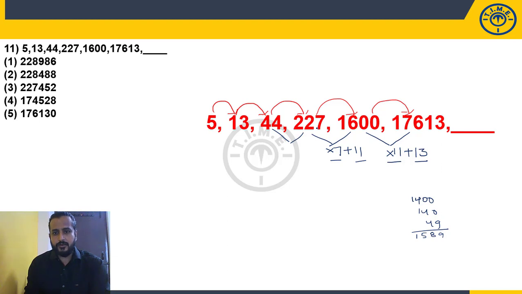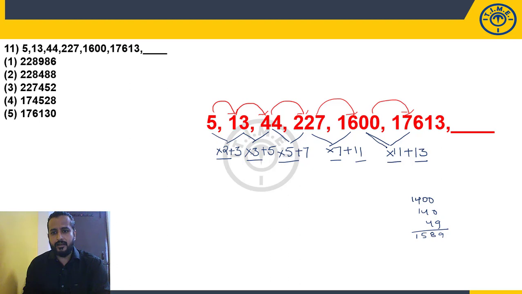Look here, 44, 227. It is easy calculation. Maximum how many times? 5 times. 44 times 5 is 220. How much is it more than that? By 7. So plus 7. 13, 44: maximum 3 times. 13 times 3 is 39. How much is it more than that? By 5. 5 and 13: 2 times. 5 times 2 is 10. And how much is it more than that? By 3. So into 2 plus 3. Look at this logic: into 2 plus 3, into 3 plus 5, into 5 plus 7, into 7 plus 11, into 11 plus 13. You may get it out.